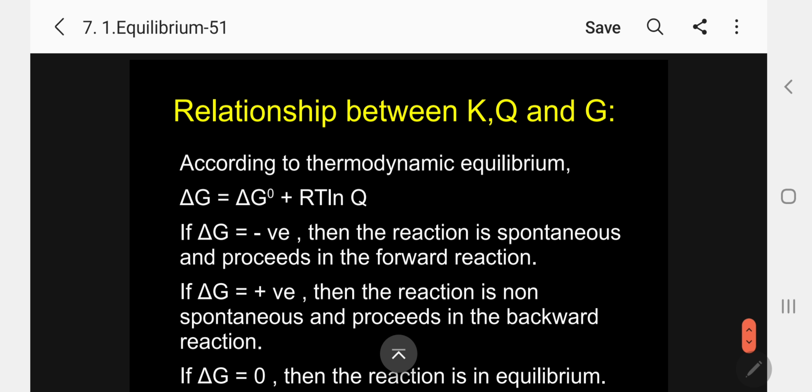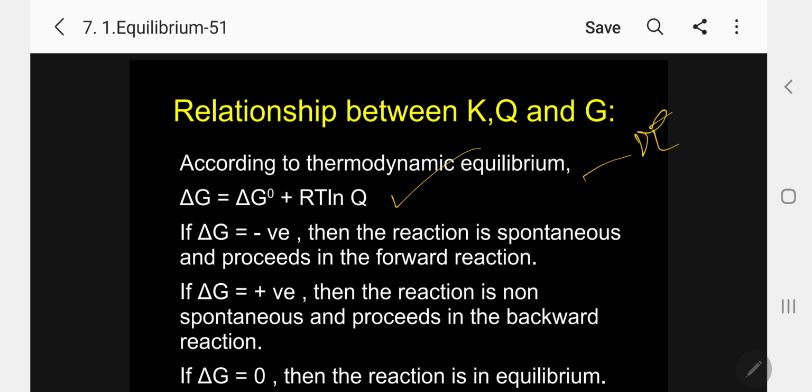Now, I want to give the relationship between K, Q and G from the thermodynamic point of view. Sometimes a question may come. According to thermodynamics, delta G equals delta G naught plus RT ln Q, the quotient. But if delta G is negative, as we have seen already in thermodynamics, it is a spontaneous process, it is negative.